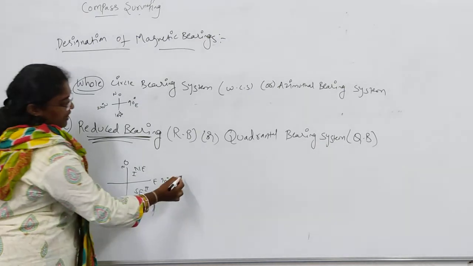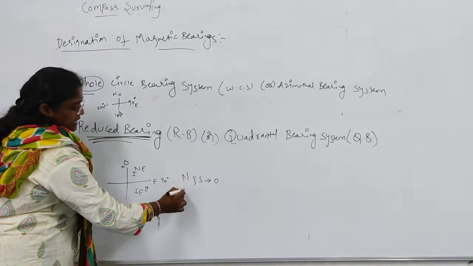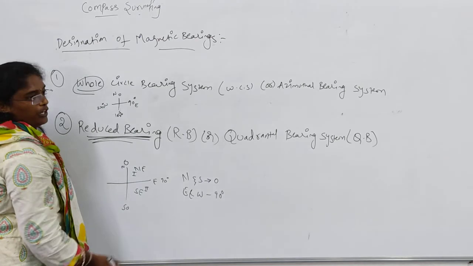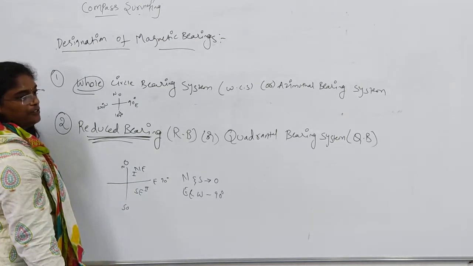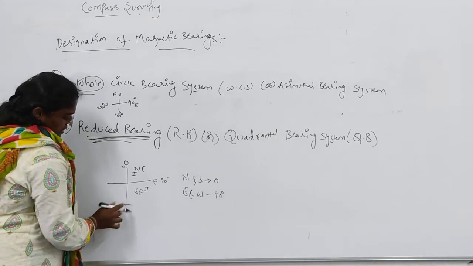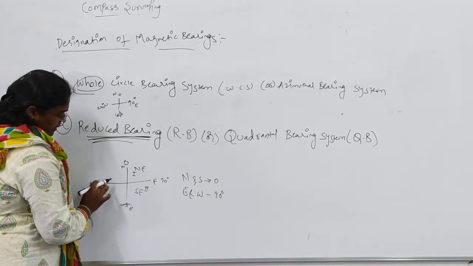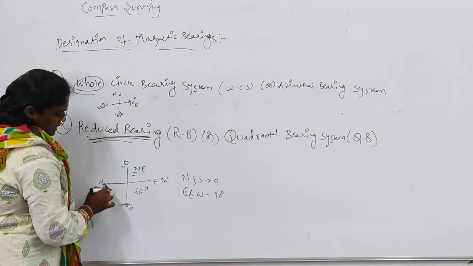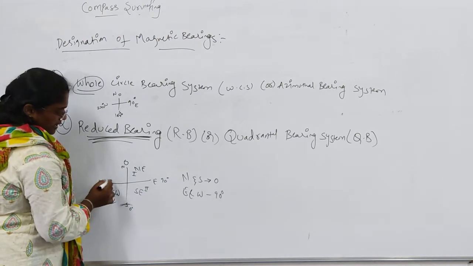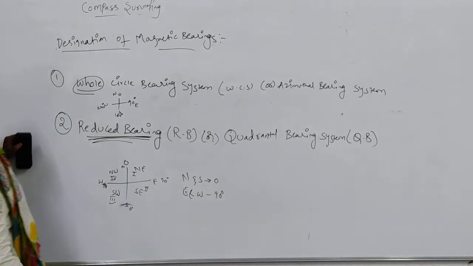North and south will be 0, and at east and west it will be 90 degrees. So whatever values you get, we have to reduce them to 90 degrees only. Again here it will be south 0 degrees, and towards the west it will be 90 degrees. This is the southwest quadrant, the third quadrant. Here it will be the northwest quadrant, the fourth quadrant. So remember this one.